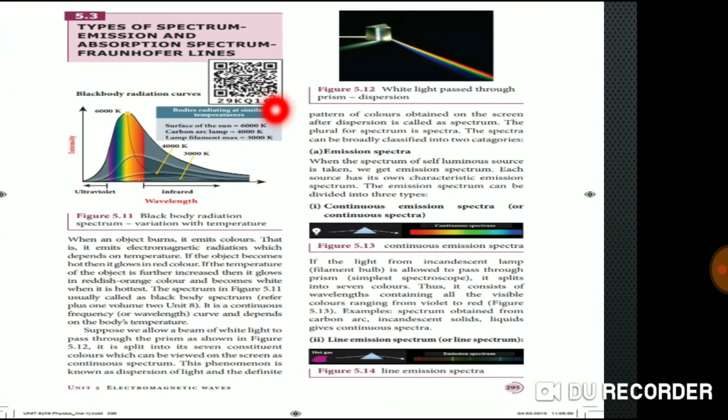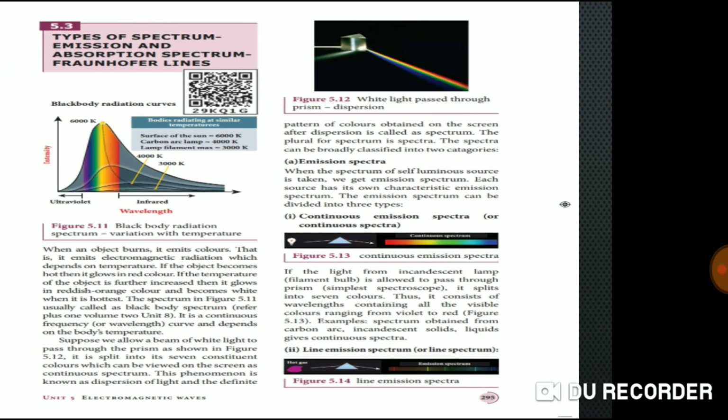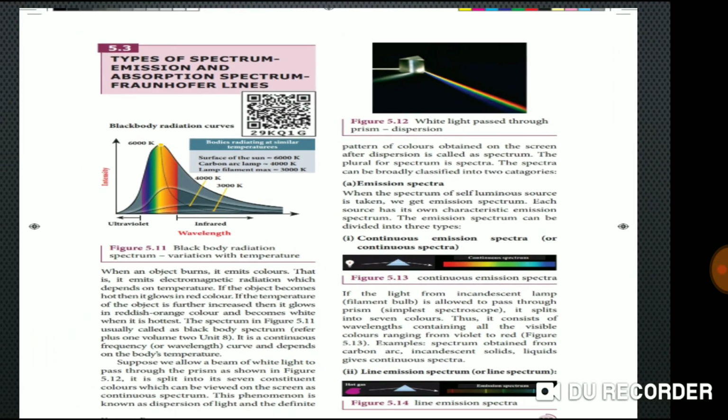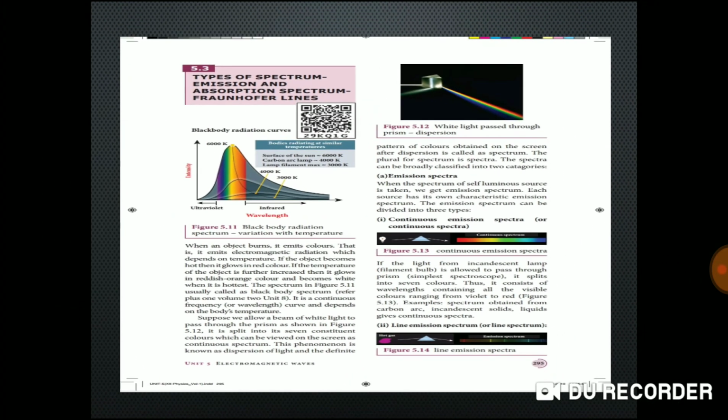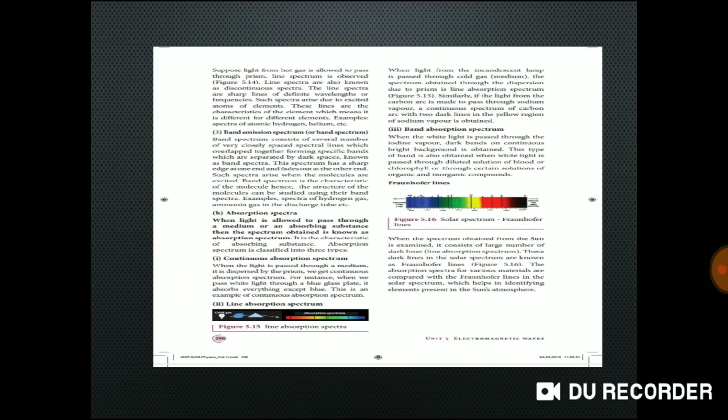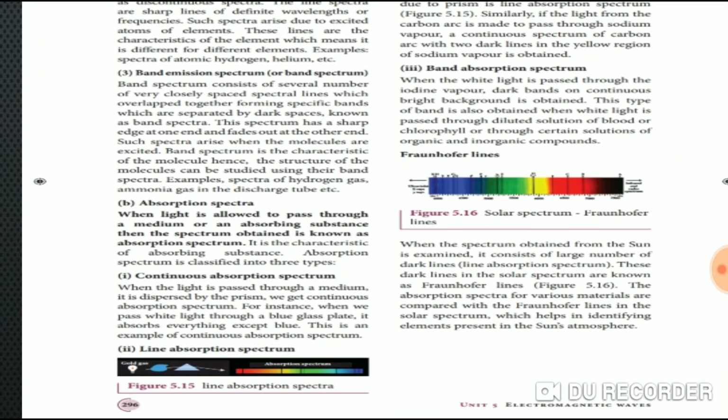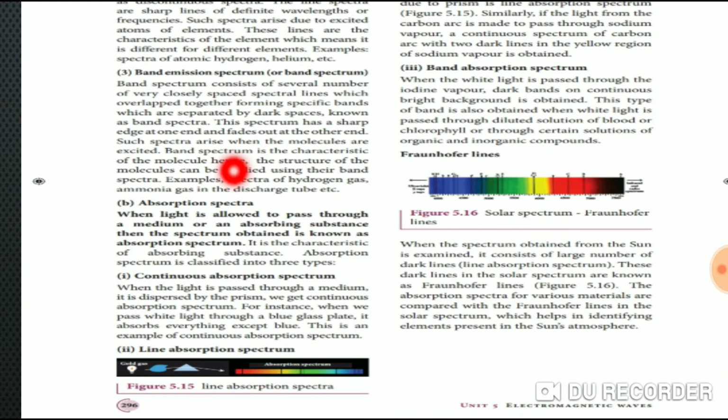In the book, this is given: emission spectra, continuous emission, line emission, and band emission, and after that absorption spectra. When a light is allowed to pass through a medium or absorbing substance, then the spectrum obtained is known as absorption spectrum.